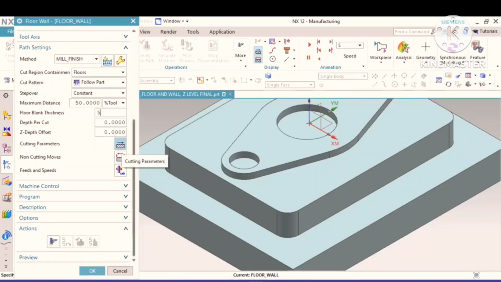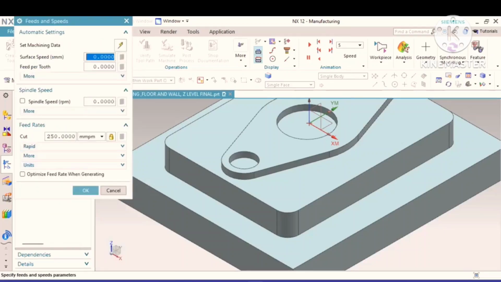Remaining cutting parameters, cutting moves, both are same. In this case, we will go for cutting speeds and feeds. 30 meters per minute. We have to calculate with this 0.13, 955 revolutions per minute. The RPM of the tool is 955 because we are taking N mill dia 10.